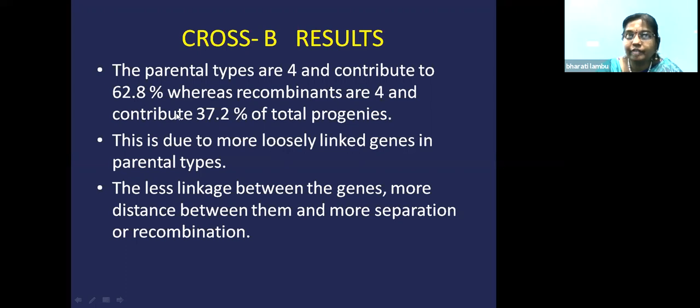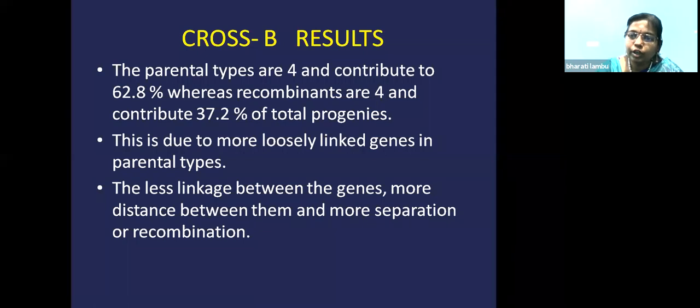That time what did we get? We got 98.7% of parents and 1.3% of recombinant. But here what did we get? Parental combination is 62.8% and the recombinant frequency is 37.2%. That means what? The genes are present far away. That is why more crossing over has occurred in them.